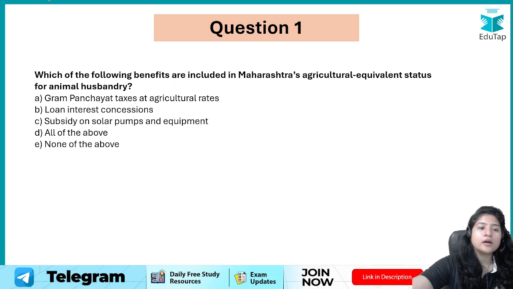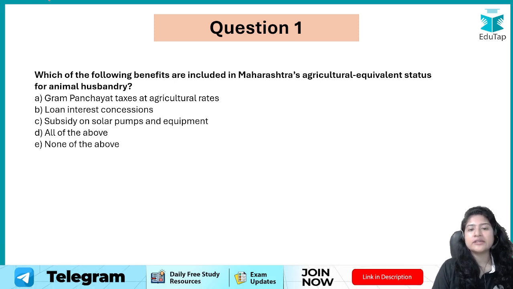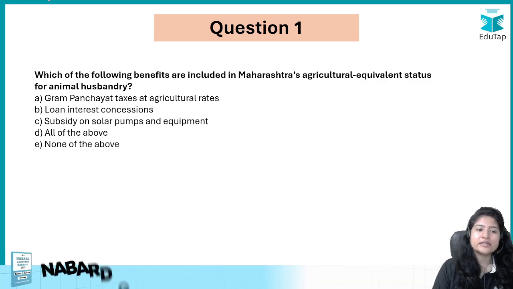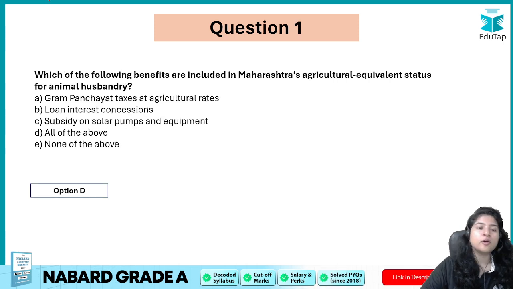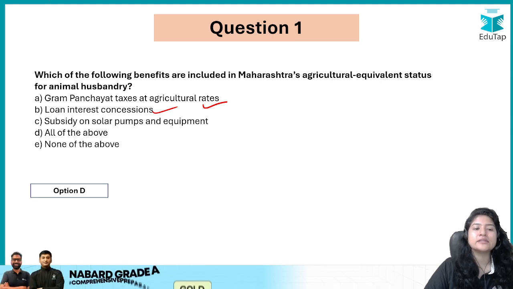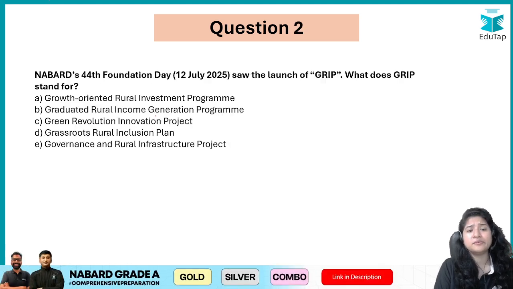Okay, then we have: which of the following benefits are included in Maharashtra agriculture equivalent status for animal husbandry? If you read out the options, see the correct answer is actually option number D, all of the above. Okay, where we are also talking about panchayat taxes at agriculture rate, interest rate concession will also be available, and solar pumps equipment will also be available.